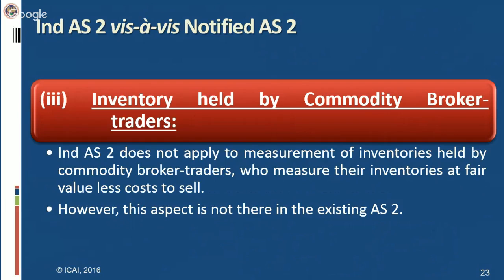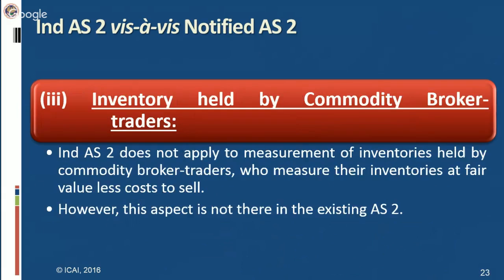Though it is not covered in Indian Accounting Standard 2 because they are measuring their inventories at fair value, still guidance has been given wherein they have said what is fair value, what is NRV, and what the differences between fair value and NRV are. They have given basic guidance about measurement for commodity broker traders, but still it will not be considered part of Ind AS 2, because as per Ind AS 2, measurement of inventory should be at cost or net realizable value, not at fair value.